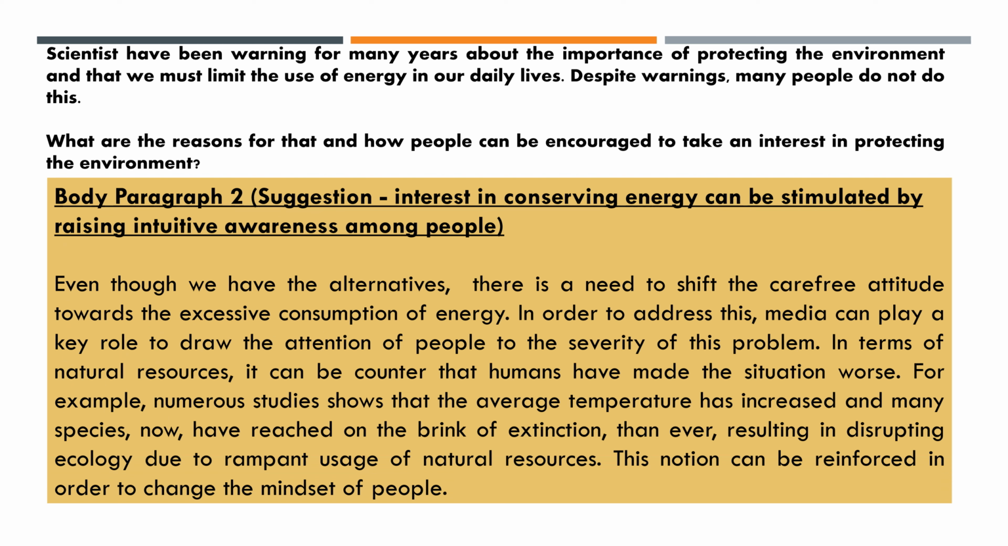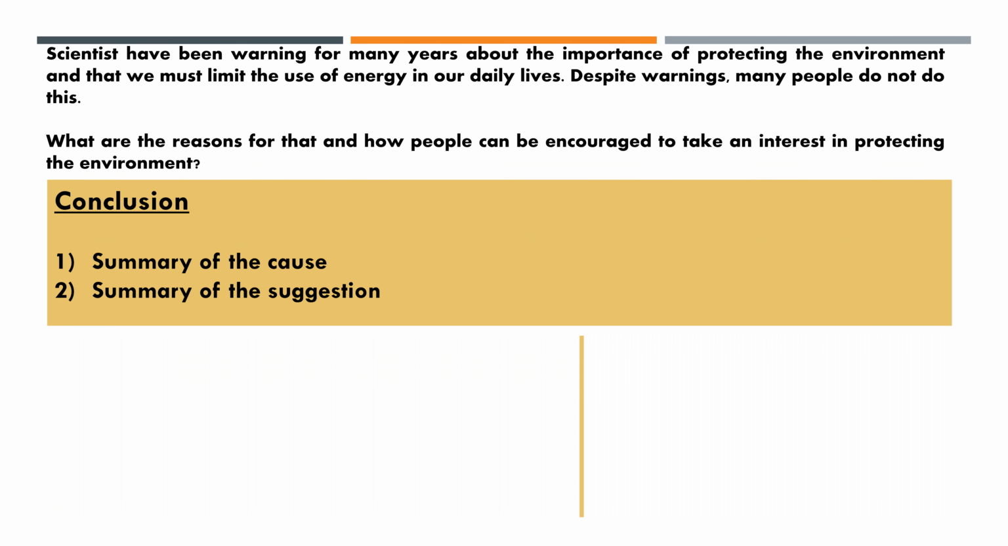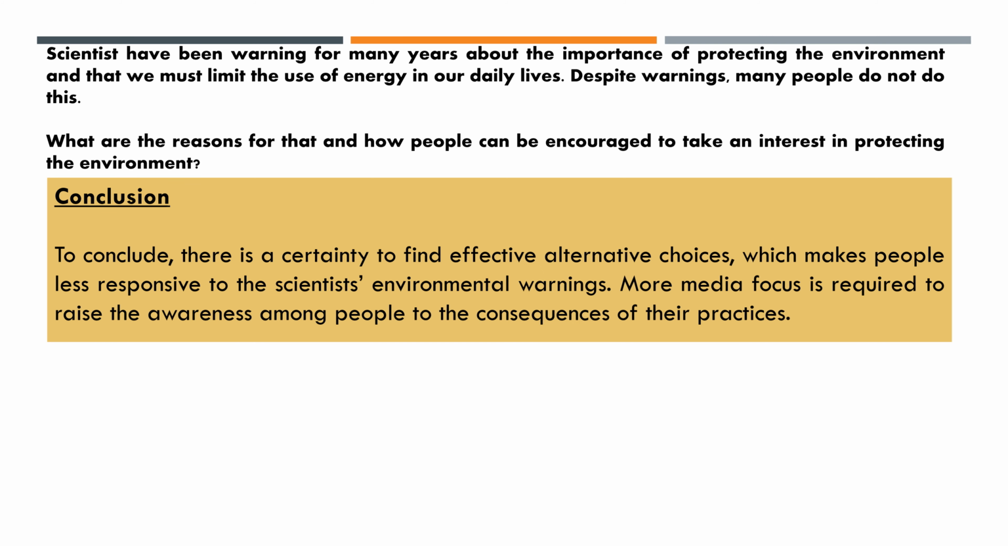So let's just pause the video and understand one by one. And that's it. We did it. BP1 and BP2. And at last, finally, we have the conclusion. In the conclusion, we just need two sentences. The first one, summary of the cause, and second, summary of the suggestion. Now, if you remember, in the beginning I explained to you the two bullet points in the thesis statement. The second bullet point I'm going to use now here in the conclusion like this.